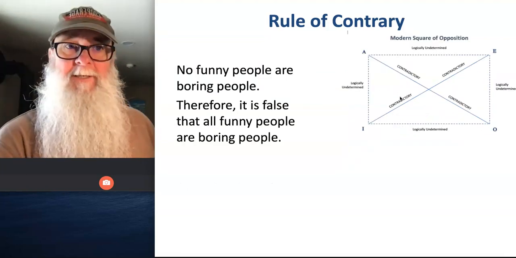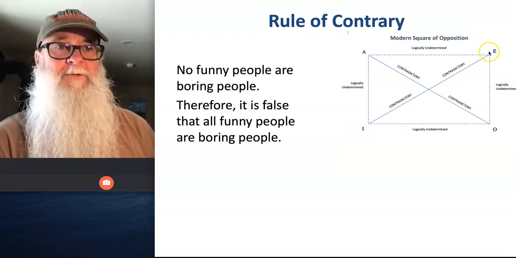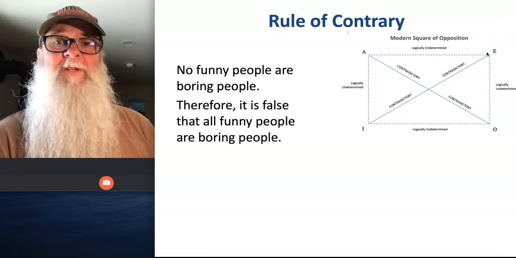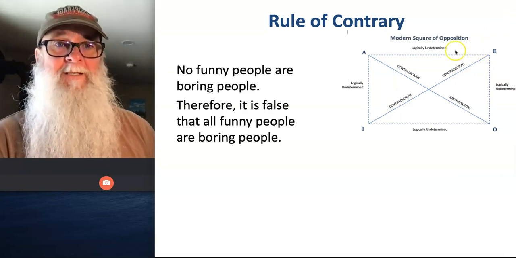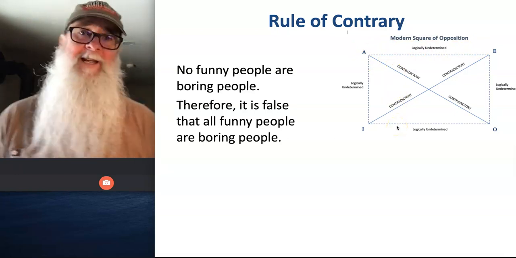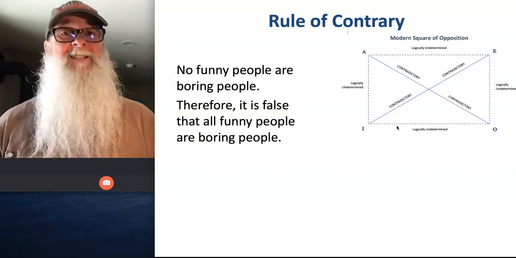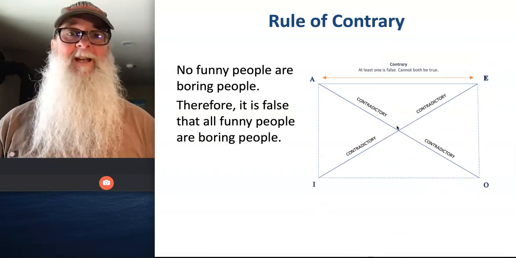So then you look at an argument like this: no funny people are boring people. That's an E statement we're being told is true. And therefore, it is false that all funny people are boring people. That's the corresponding A statement. And according to the modern square, we can't draw any conclusions about that conclusion statement and whether it's true or false. So that tells us from the Boolean standpoint, it is invalid.